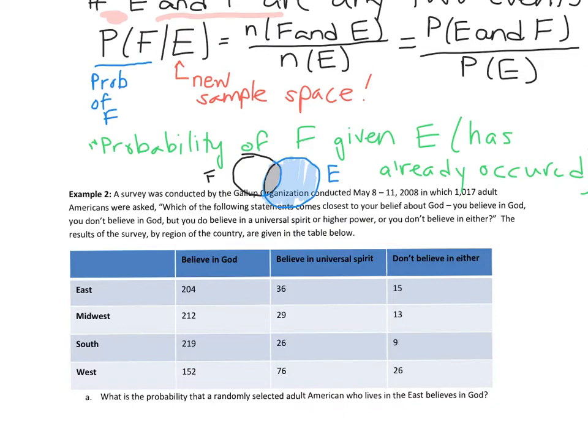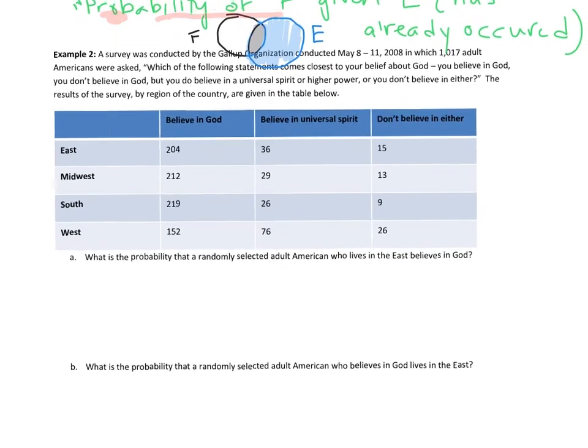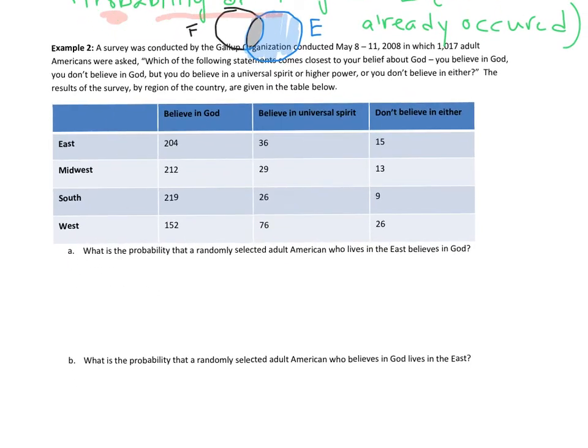We can also see this visual when we're looking at a table. So let's look at example 2. This says that a survey was conducted by the Gallup organization in which 1,017 adult Americans were asked, which of the following statements comes closest to your belief about God? You believe in God, you don't believe in God but you do believe in the universal spirit or higher power, or you don't believe in either. The results of the survey were organized by region of the country and are given in the table below.